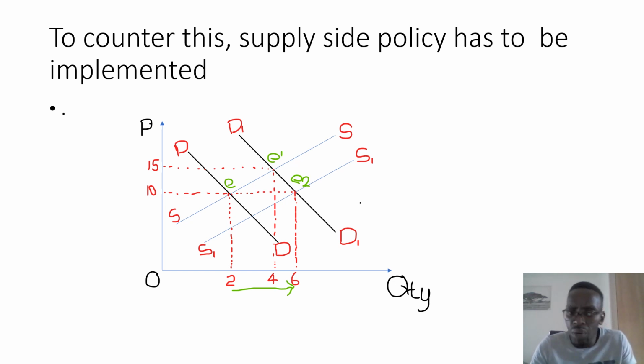So now the government has achieved economic growth without the negative impact of inflation, and they've also achieved low levels of unemployment, because now businesses are going to hire more factors of production from households.